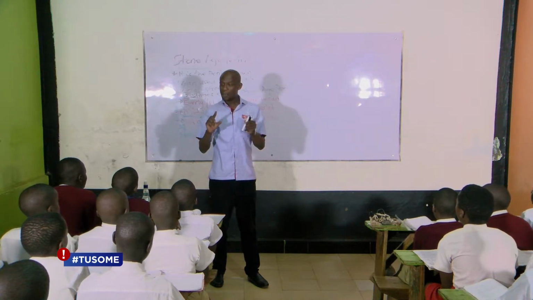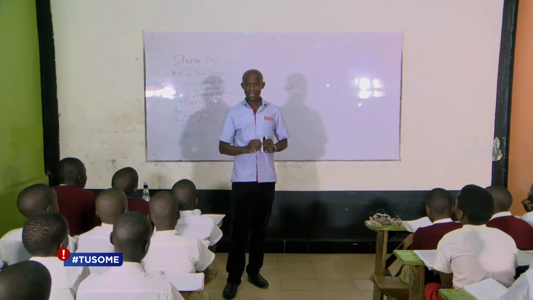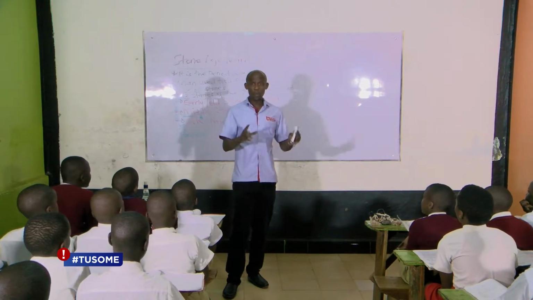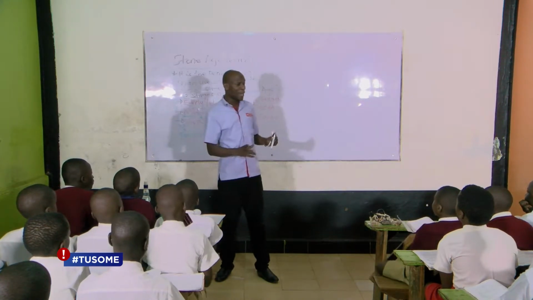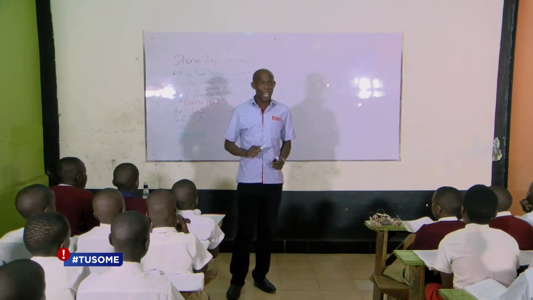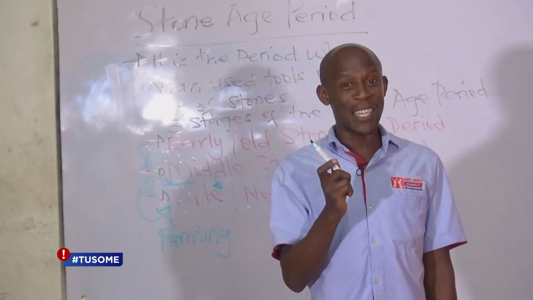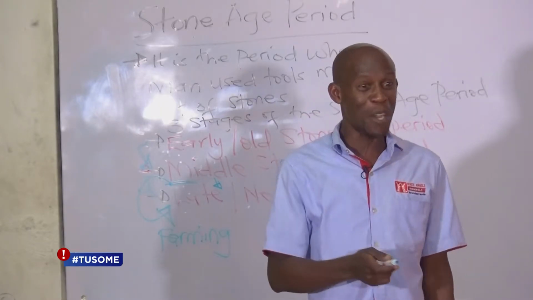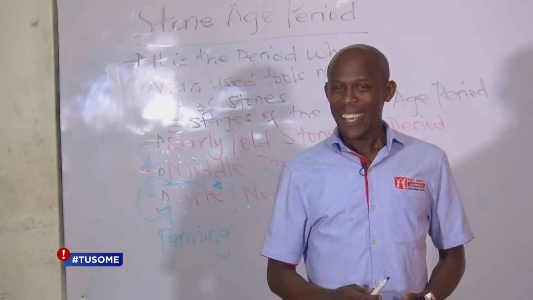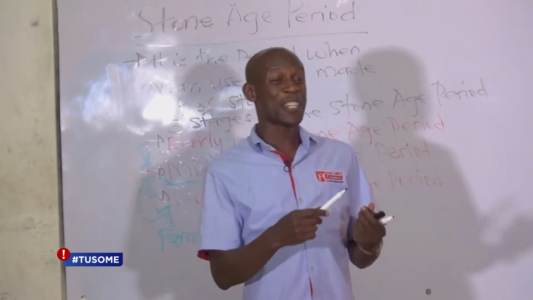And when the Aleman tamed the dog, this dog became a very, very important friend of the Aleman. Because, first of all, it was now protecting him. Other wild animals which would come near the cave or to attack the Aleman, this dog would chase them away. And I know most of you have got dogs at your homes. And you know what dogs can do. But the dog of the Aleman was not trained the way your dogs are trained. Because these days you have very well trained dogs, which can even dance and do so many other things. But somehow Aleman was able to tame his own dog, and he used that dog to protect him.